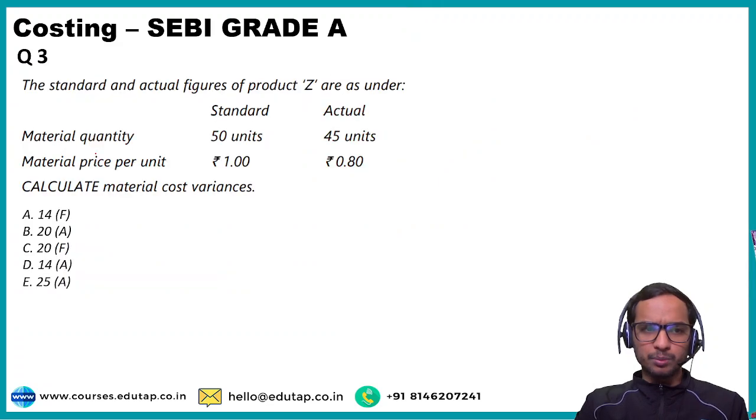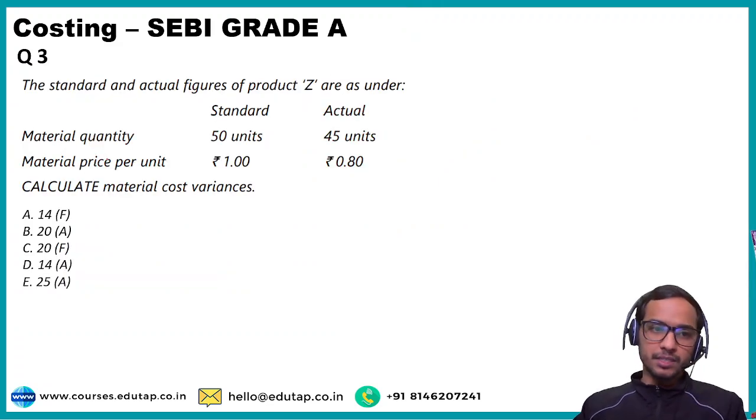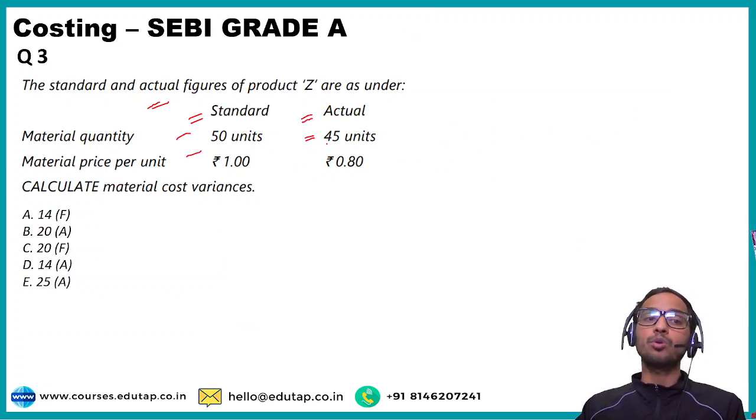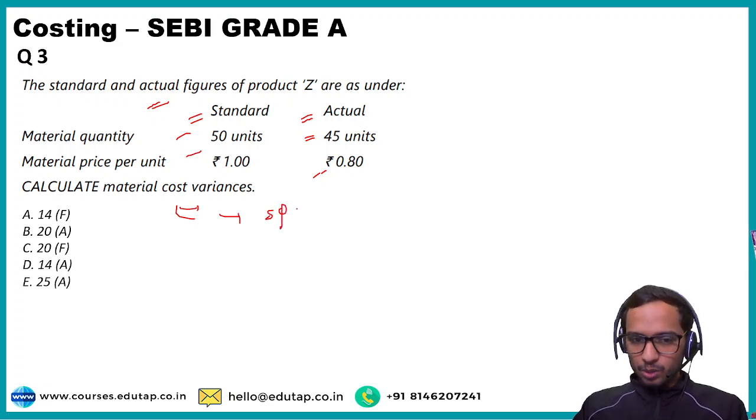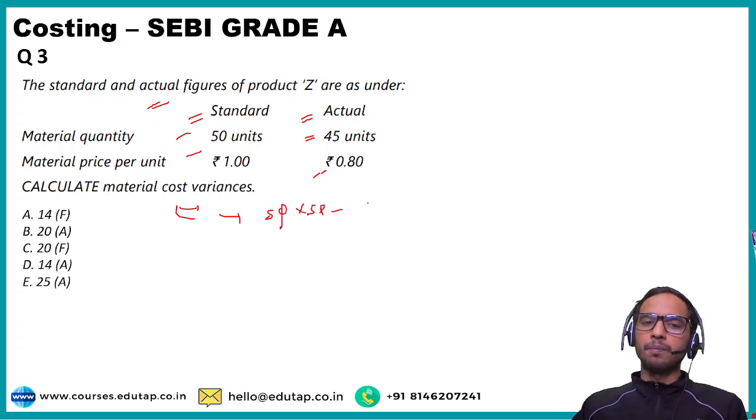चलो लेट्स मूव अहेड विद द थर्ड क्वेश्चन. It says standard quantity is given to you, standard price is given to you, actual quantity is given to you, and actual price is also given to you. You have to calculate material cost variance. Very easy question. So material cost variance का formula क्या होता है? We have discussed: standard quantity, standard price minus actual quantity, actual price, isn't it?